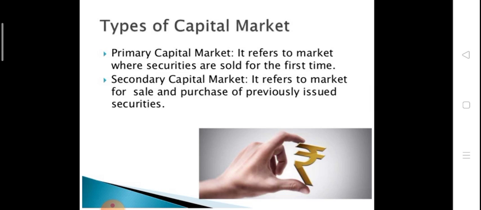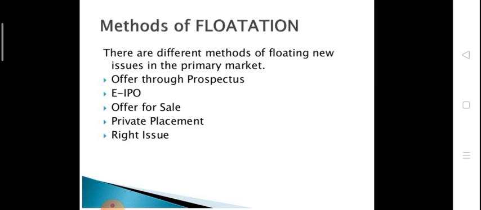And the secondary market refers to the market for the sale and purchase of previously issued securities. That means if we previously purchased some securities and then want to sell them, we go to the secondary market. Means primary market is for fresh assets, for the first time, and secondary market is for the second time.